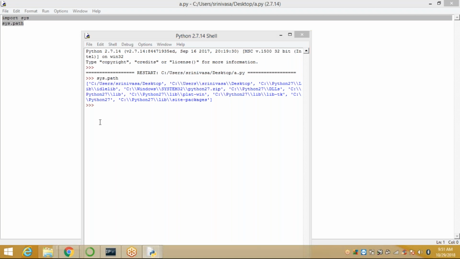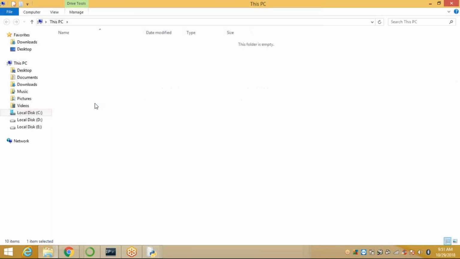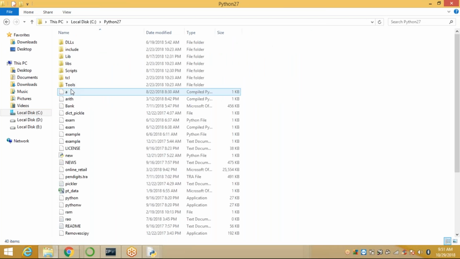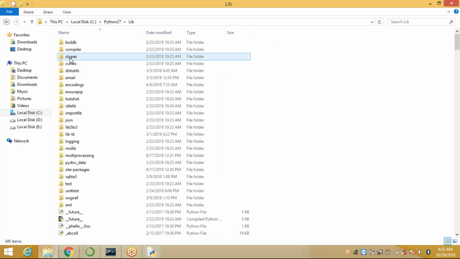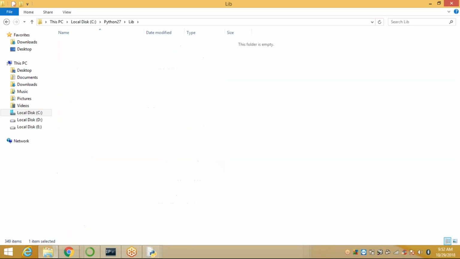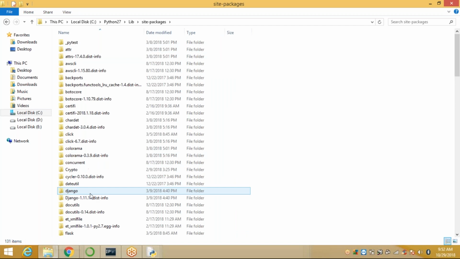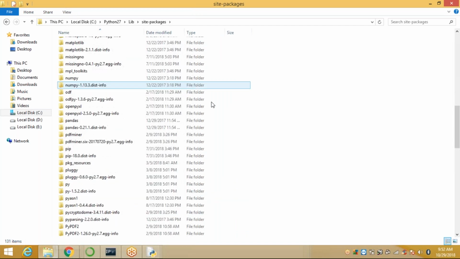Open here, go to C drive, go to Python 27, all packages: DLLs, lib, scripts, tools. Under lib we have site-packages. Under site-packages, all the packages are available. These are our complete paths in our environment.